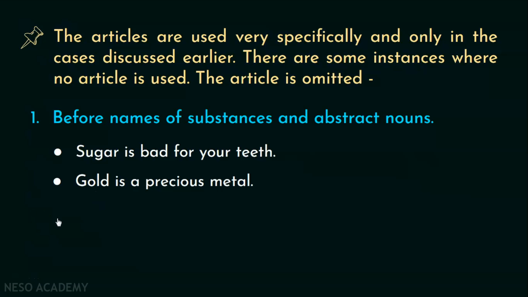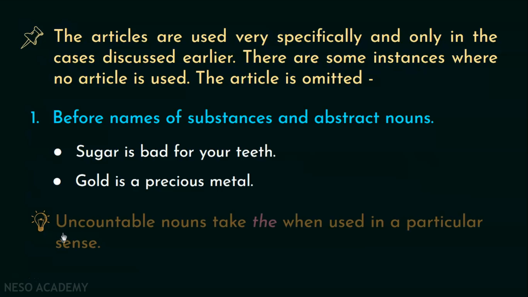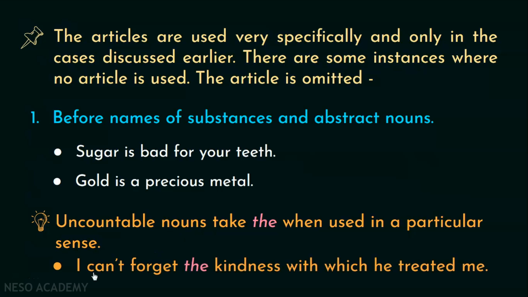Okay? But there is a point which you should know. Uncountable nouns take the when used in a particular sense. So that means the can be used with an uncountable noun in a particular case. And what is that particular sense? I can't forget the kindness with which he treated me. Now this is again the same case of being specific or particular.